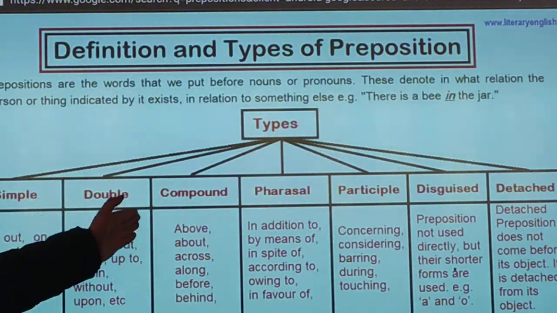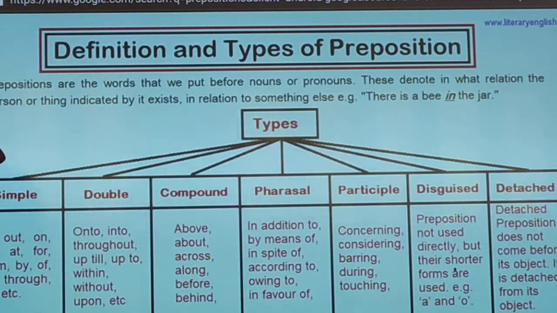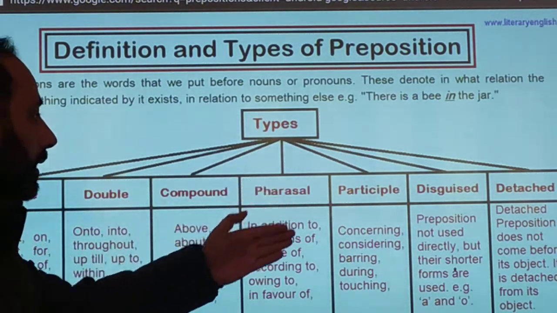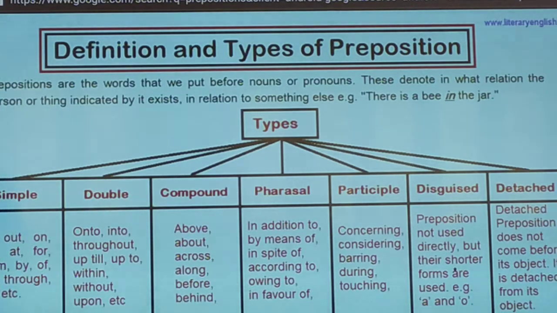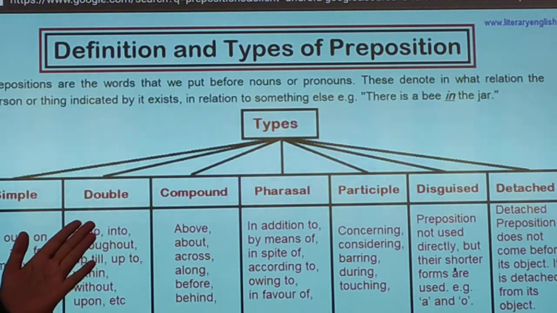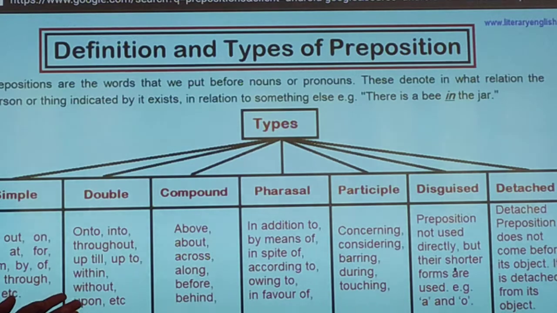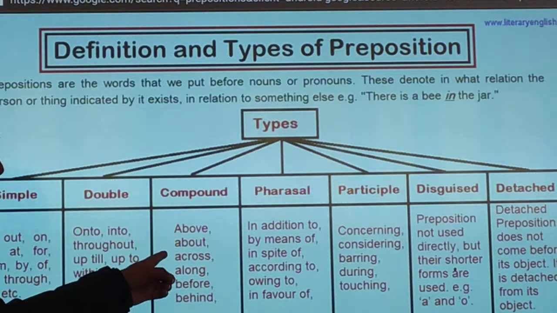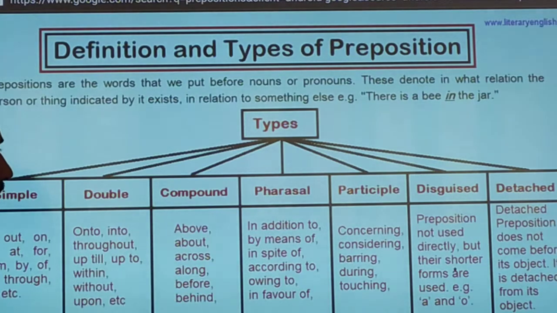Simple proportion, double proportion, compound, phrasal, participle, disguised, detached. These are the types of the proportions. Simple means where there is one, in, on, at. Double means where there are two, but they are in combined form. Compound also means one, but a combination of two. That is above, about, across. Phrasal means where there are more words.